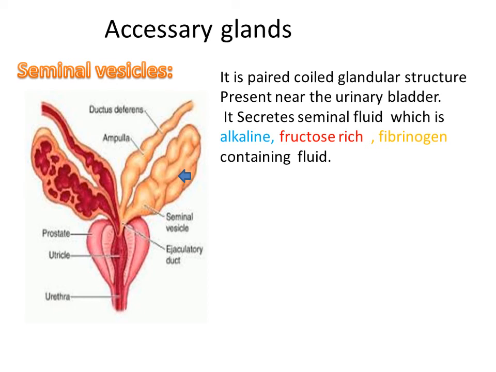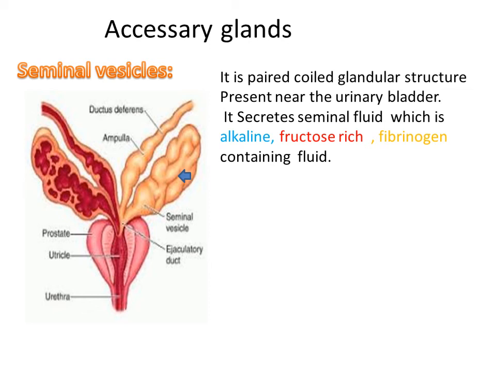When sperm enter the female genital tract from the vagina to the fallopian tube, this distance must be traveled by the sperm with the help of fructose. Fructose provides the energy. Then fibrinogen helps the sperm coagulate when they are ejected into the female genital tract.